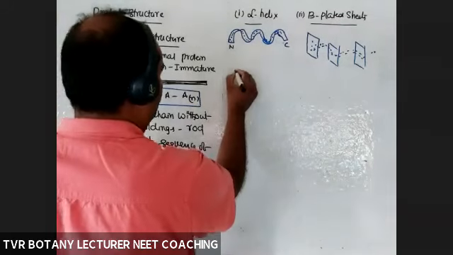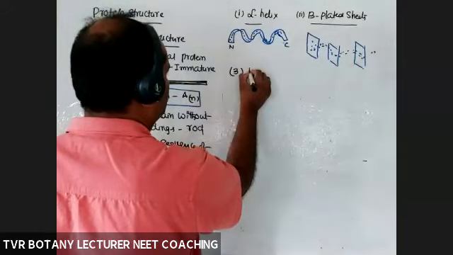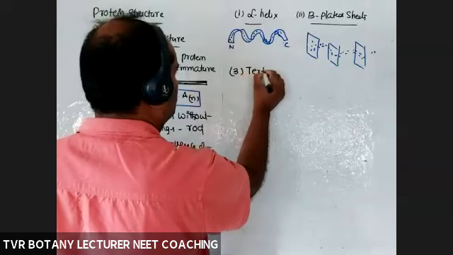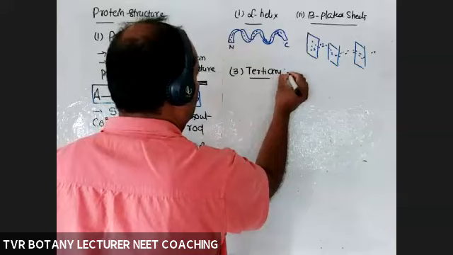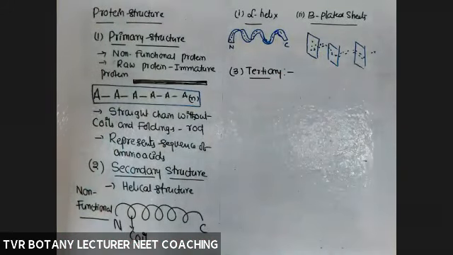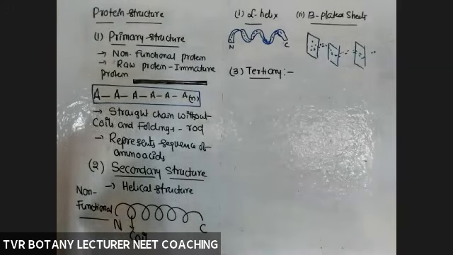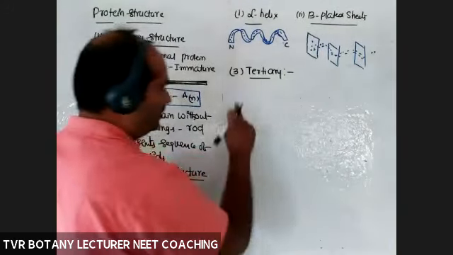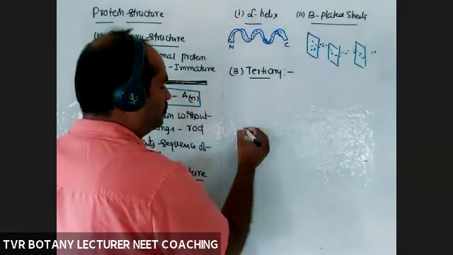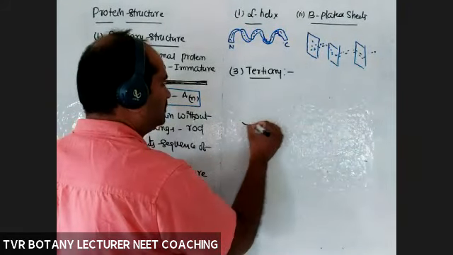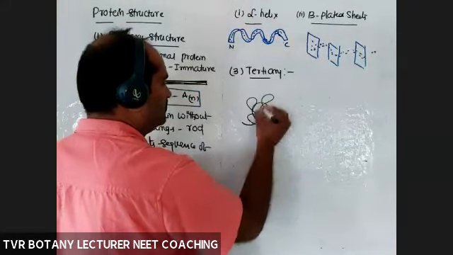Next, third level, tertiary level. What about the structure of a tertiary level protein? That one is gradually coiled. Now it is a hollow woolen ball-like structure. First, a dummy diagram.